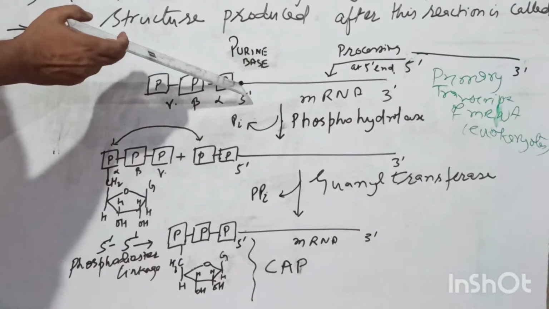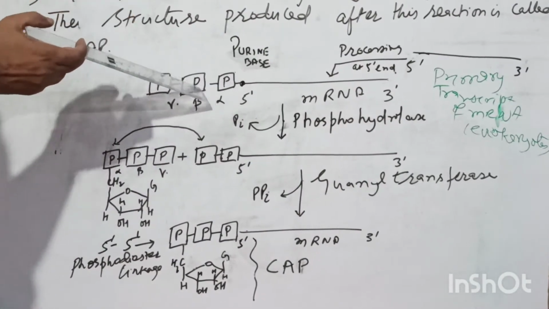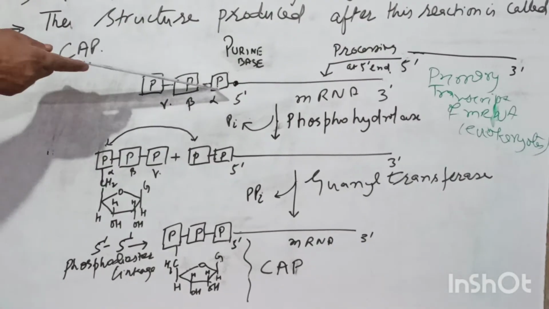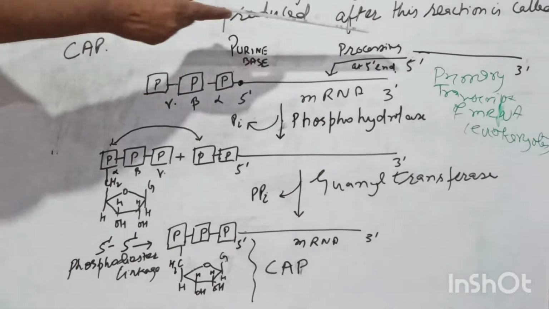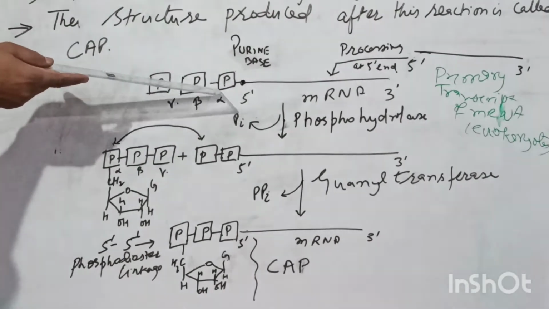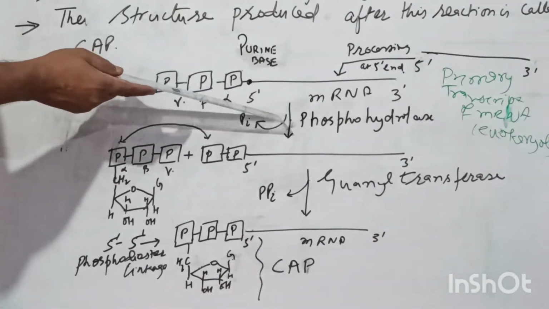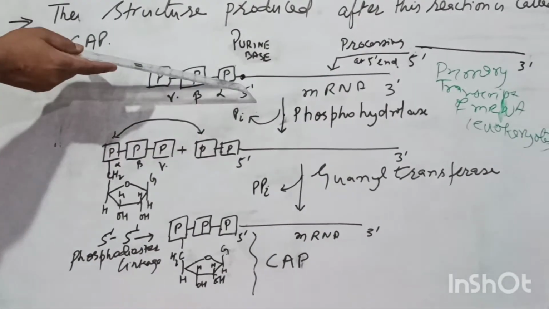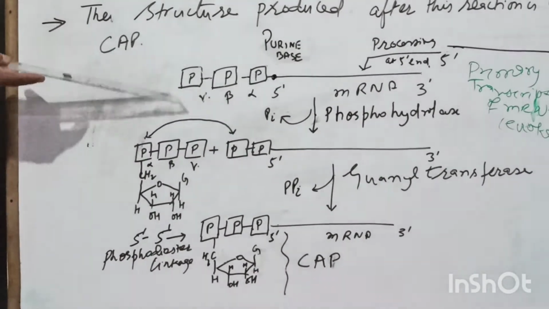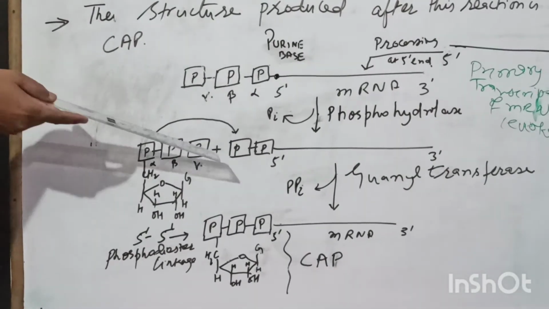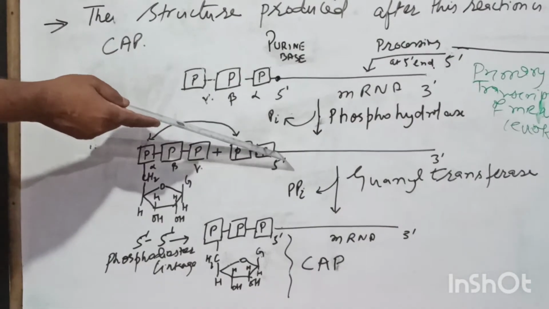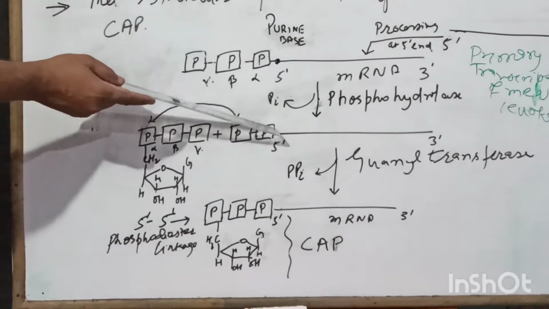You have a nucleotide having a purine base and a triphosphate. Modification starts from here. The terminal gamma phosphate of this triphosphate is removed, and you get a diphosphate at the 5' end, with the purine base still there.